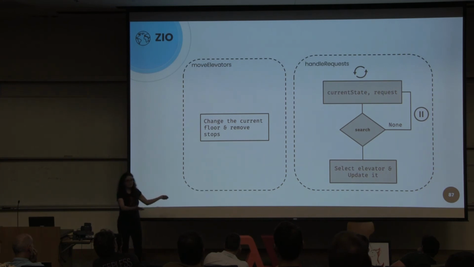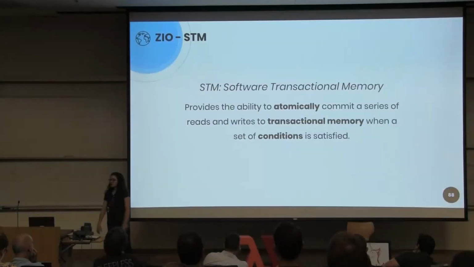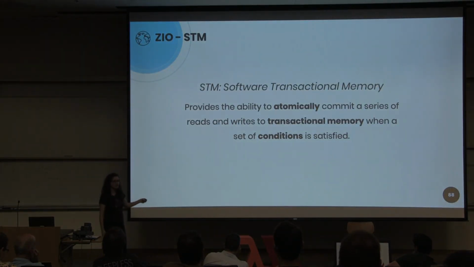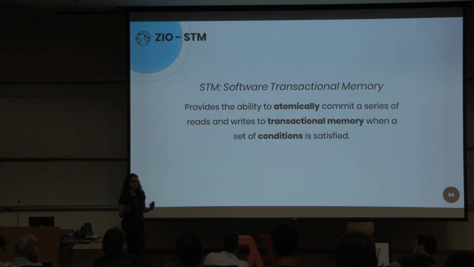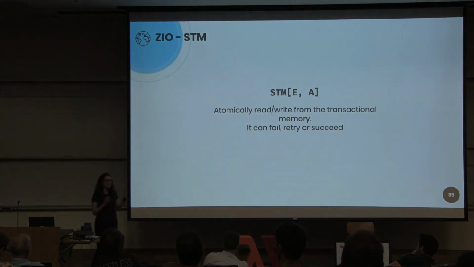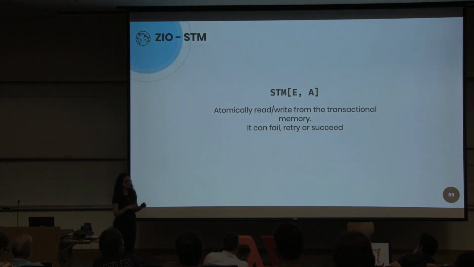This is tricky to implement, but ZIO thought about this, and we have the ZIO STM data type that can solve this problem, the software transactional memory that gives us the ability to atomically perform a series of reads and writes on transactional memory when a set of conditions are satisfied. STM is a transaction that can fail with an E, succeed with an A, or retry.